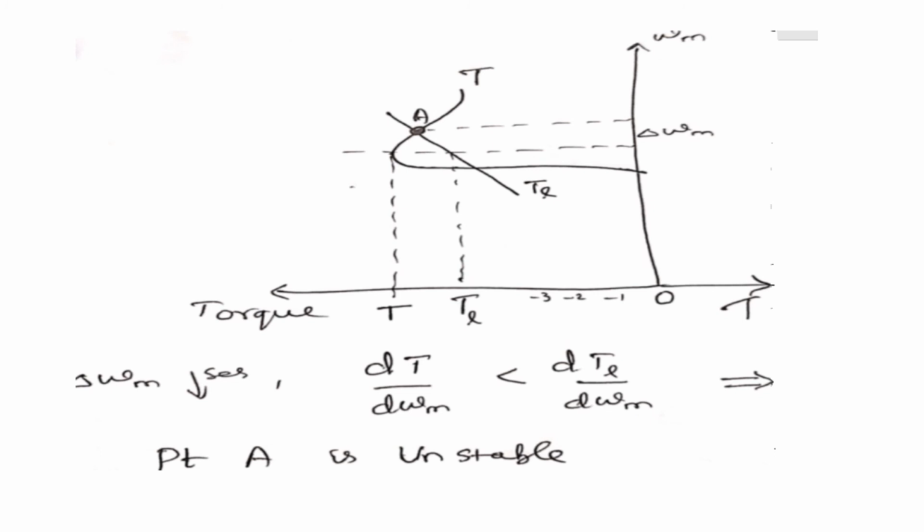there is a disturbance, the reduction in delta omega m. Here, seeing the values, dT divided by d omega m is less than dTL by d omega m. So the operating point A is unstable. That is the solution.